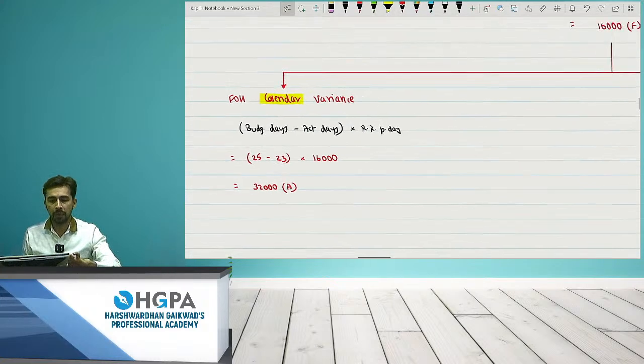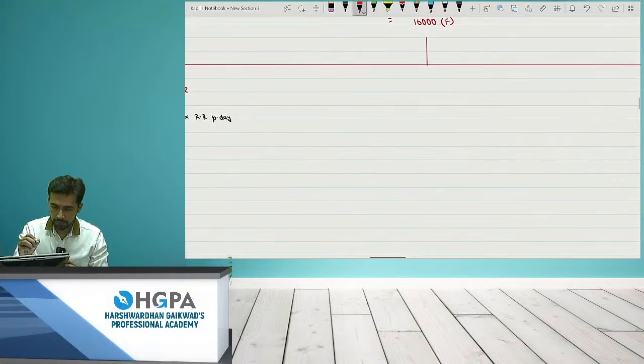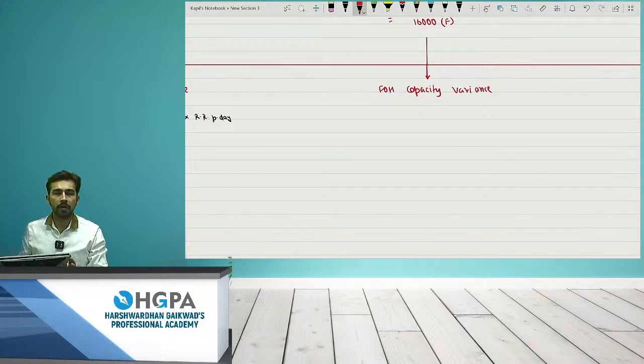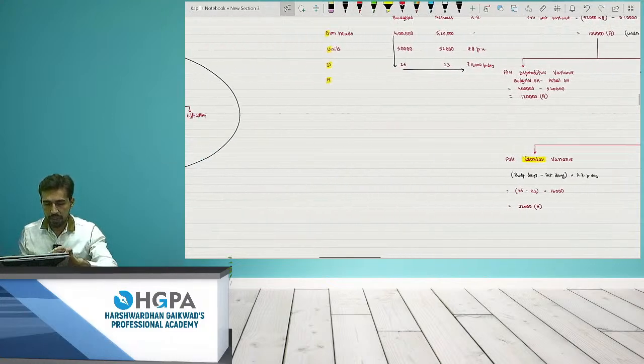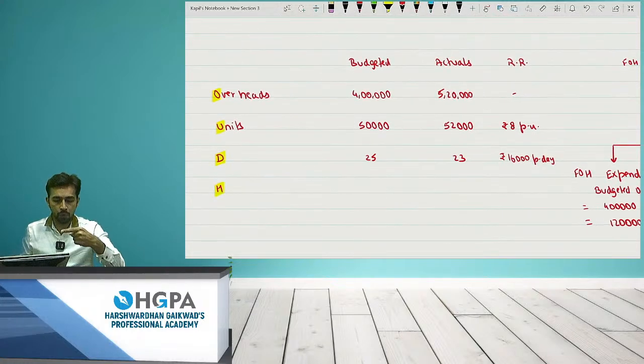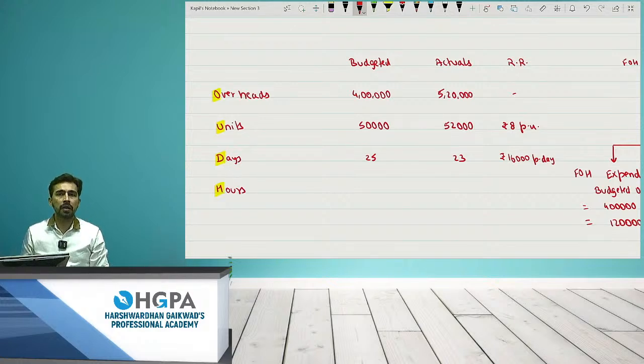Okay, moving ahead. After that, two very important ones. First point is capacity variance, fixed overhead capacity. Now it's time to check the table again. I told you O, U, D, H. What is O? O is overheads. U is units. D is days. And you can easily recognize H is hours, right?